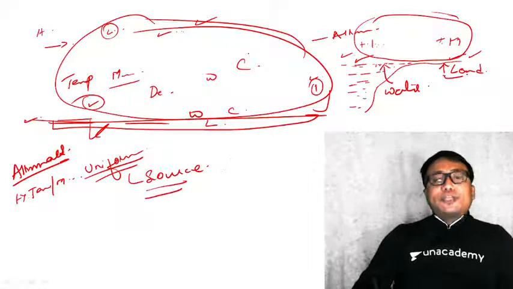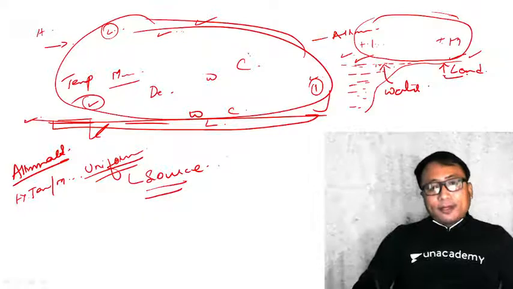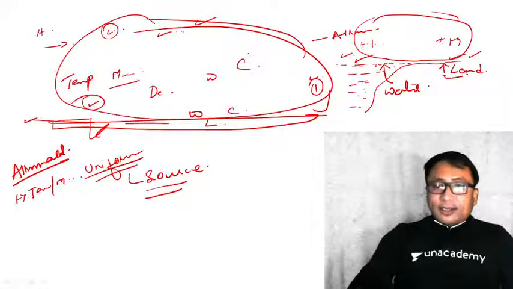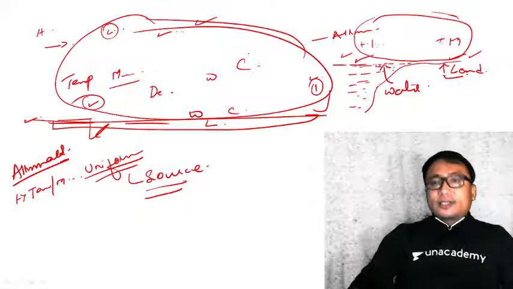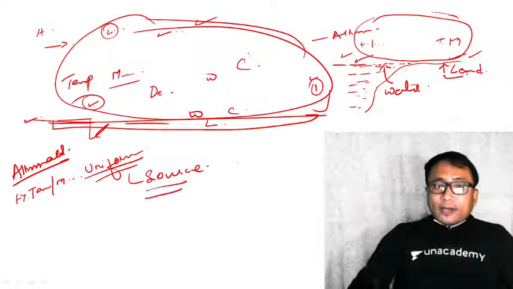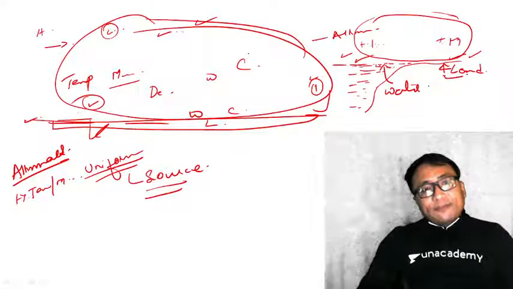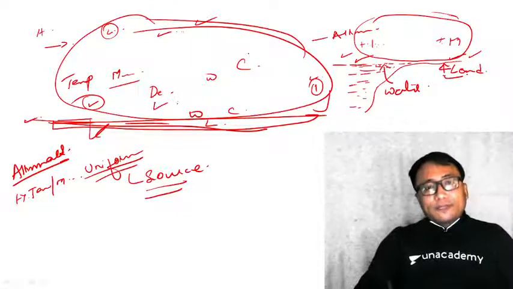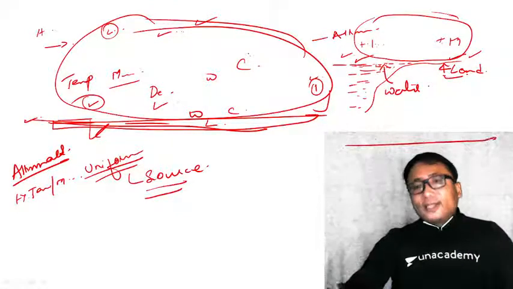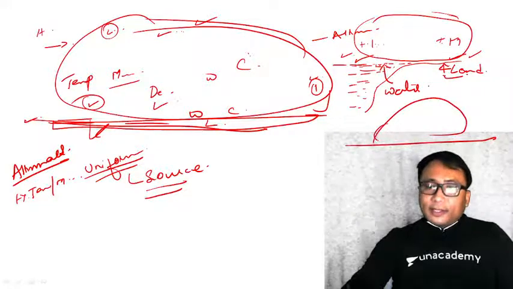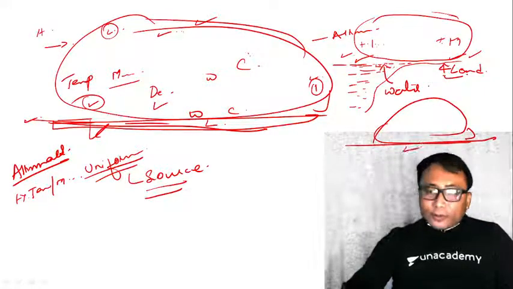If the surface is not uniform, for example, here one is land and one is water, that is not a uniform surface. But if it is land only, then it is one uniform surface. If it is water only, then also an air mass can be developed because it is a homogeneous surface.